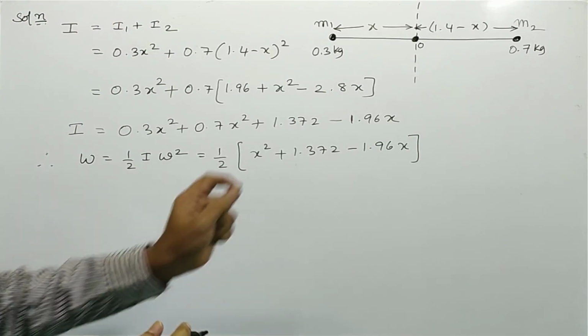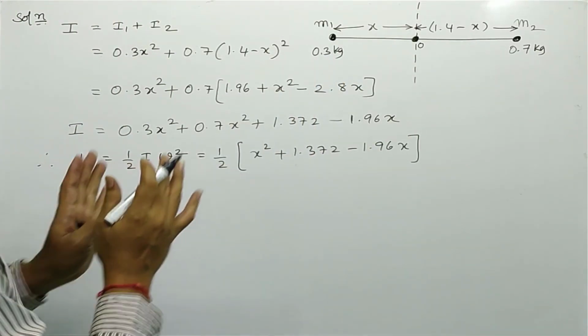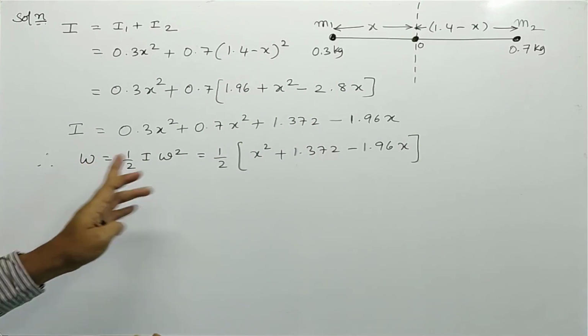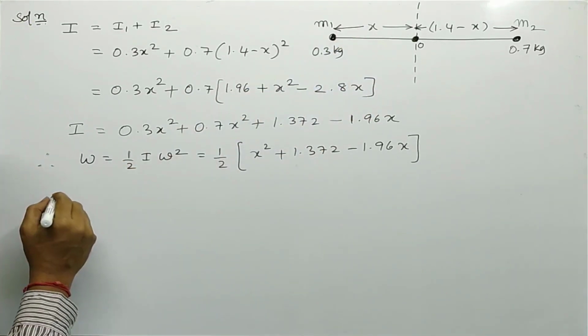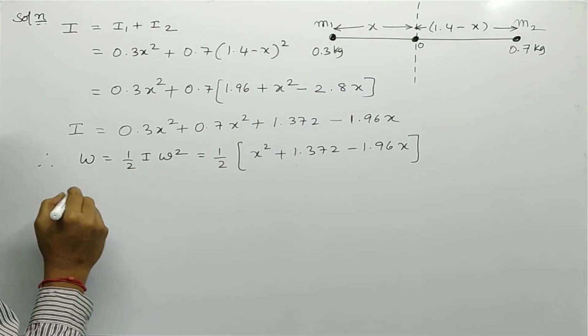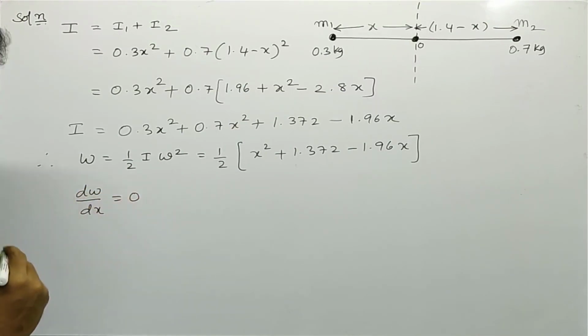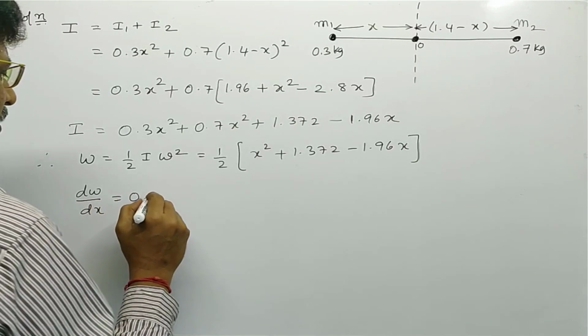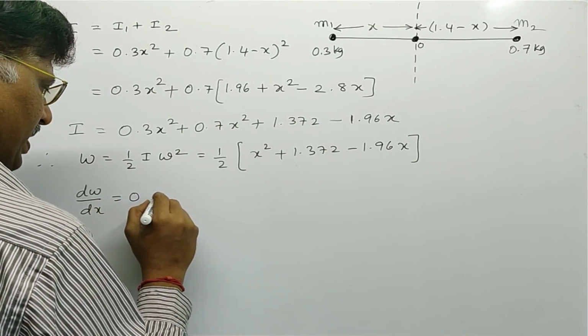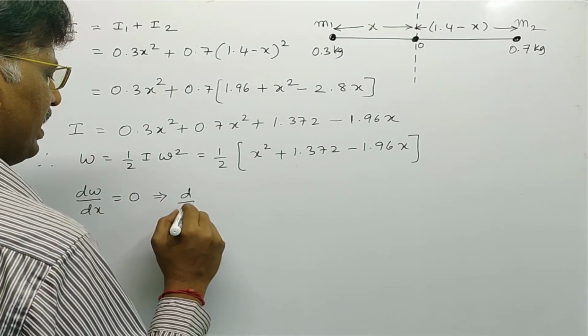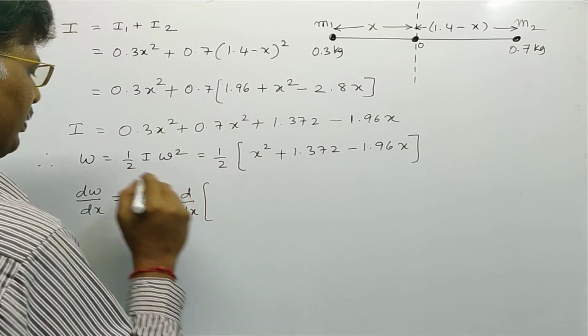Now, for the work to be minimum, the condition for minimum work done is that dW divided by dx must be equal to 0. That implies d by dx of work done.